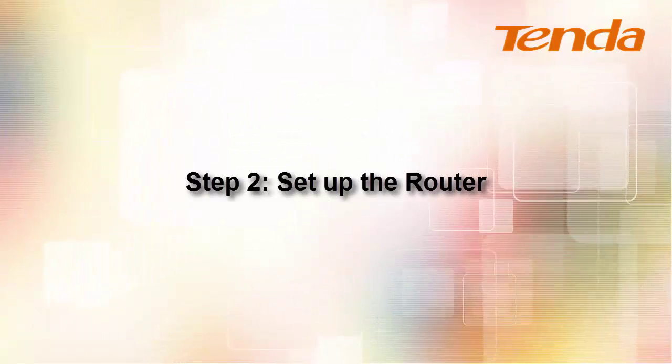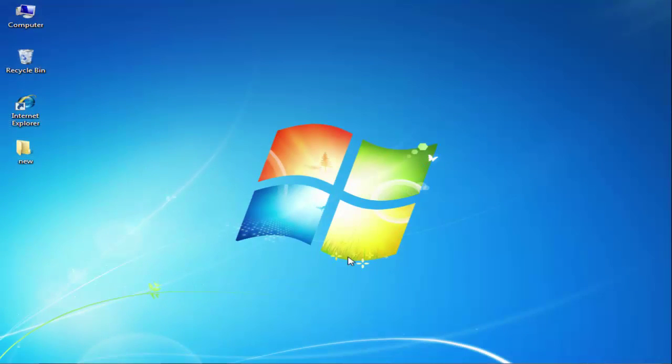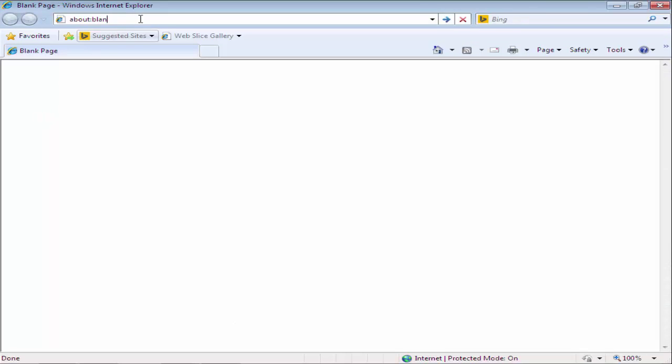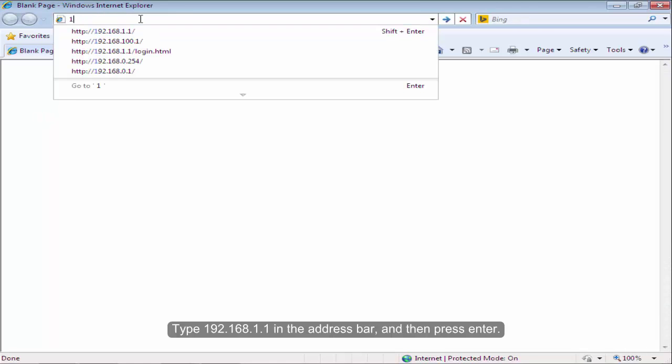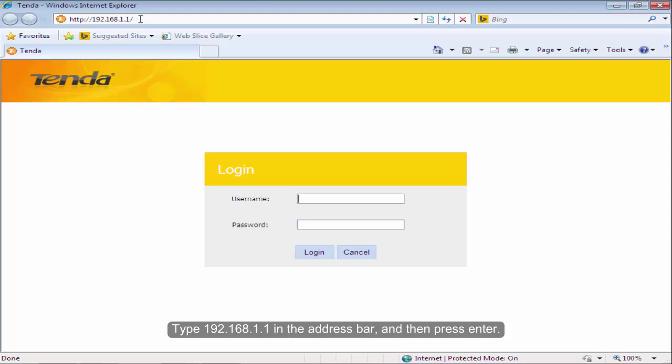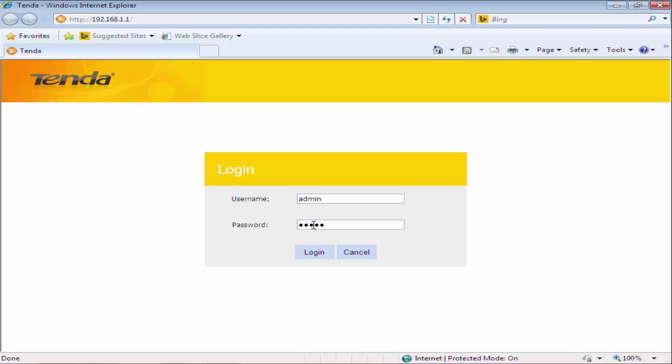Step 2. Set up the router. Open the browser on your computer. Type 192.168.1.1 in the address bar and then press Enter. The default login username and password are both admin. Click Login.